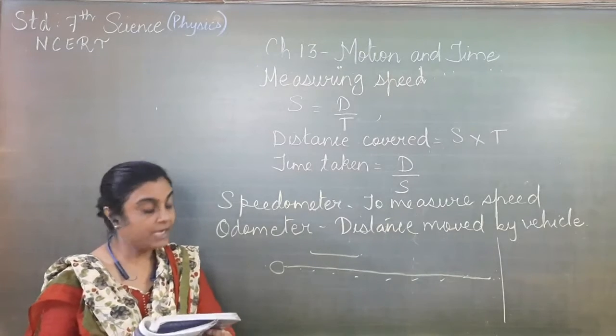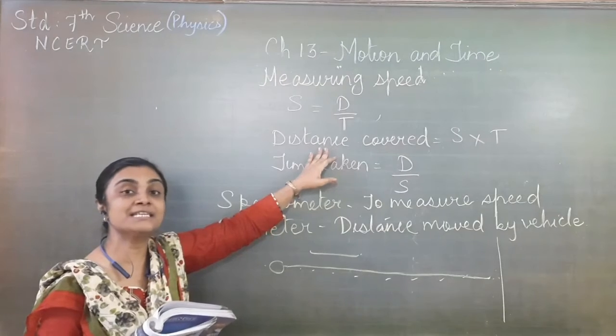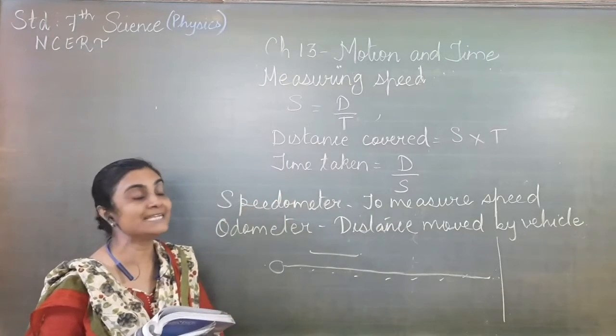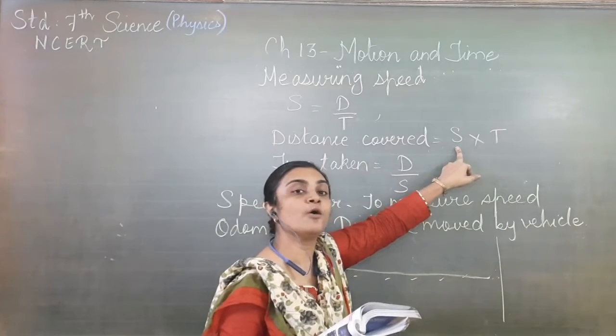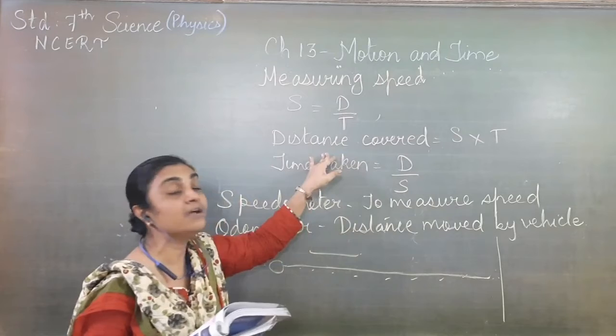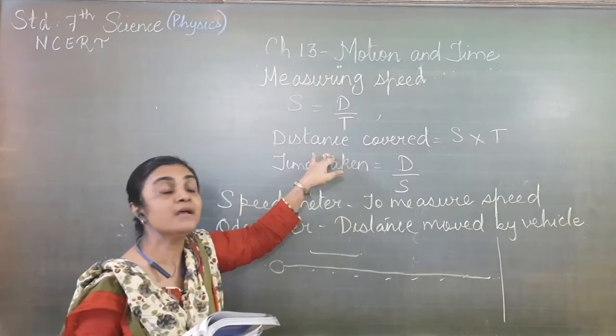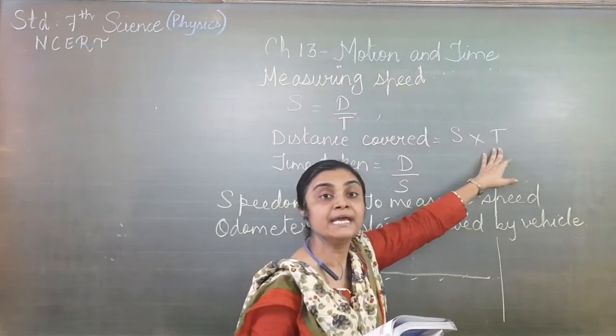Now suppose you want to find out the distance that a particular object has covered, and you have the speed of that object and how much time it has taken. Then you can find out how much distance it has covered. So we can apply this formula: speed multiplied by time.